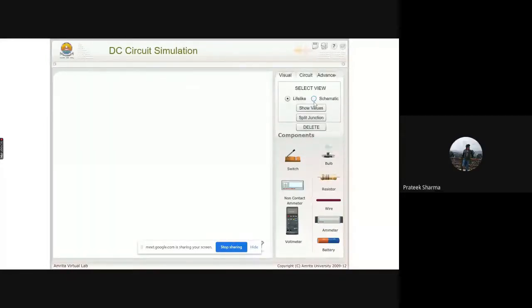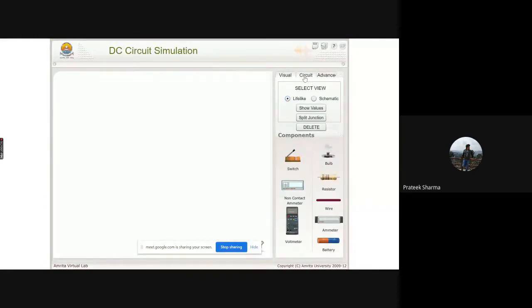Yep. Okay, so you see now in this particular lab we are performing the Kirchhoff voltage law, in the electronics and communication discipline, and we have this virtual electric circuit lab. Now the very first option we have is the visual option, in which we can select the view. Now you see these are the components present over here. If I go for the schematic view, you can see the components are changed as the user draws in the physical lab files. And if I click on lifelike, it is somewhat what we see in real life.